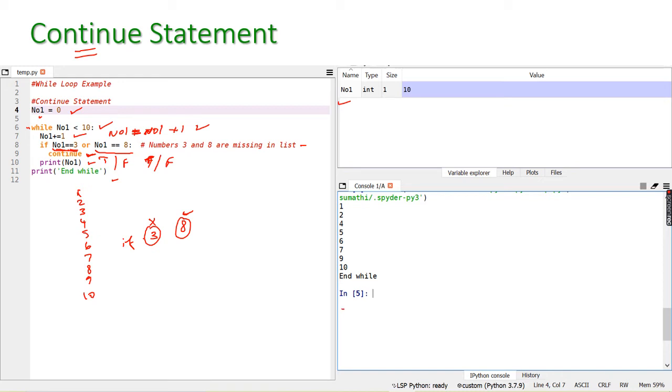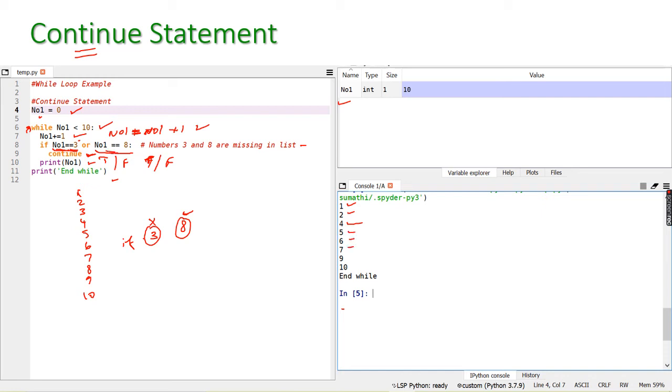So first it will print 1, no problem here. Next, the n1 value is incremented and printed 2. Once it reaches 3, if n1 value is 3, then what will happen? It will not break out. It will go to the while loop again here. So we will miss out this 3 value, then 4 is printed here, and 5, 6, 7, see 8.